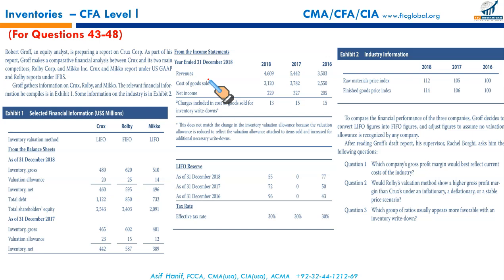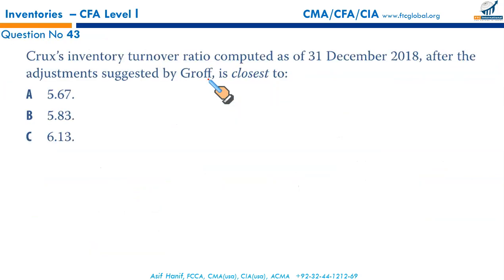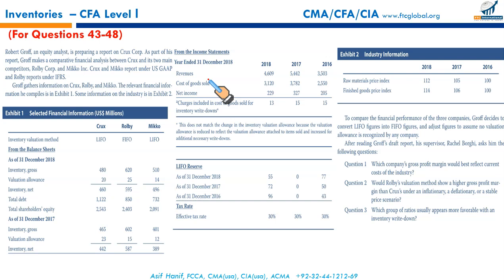We have the numbers here. We need to calculate the inventory turnover, that is CGS upon average inventory. We know the formula, so let us plug in the numbers. CGS upon average inventory. What is CGS? 3120. We have to make adjustment for the valuation allowance. This 13 million was charged against CGS and CGS was increased, so it has to be removed by deducting 13.